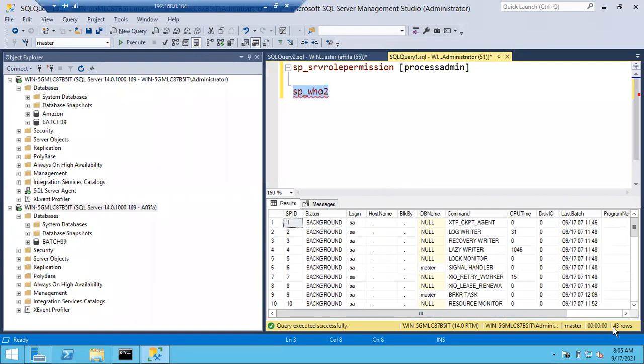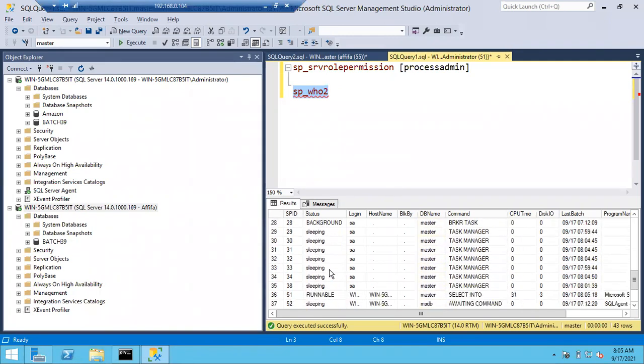See 43, earlier 46, now 43. I closed some of the sessions. See here, some of the sessions are here. 1 to 50 sessions are background sessions. Okay, SQL Server will use 1 to 50 sessions as background sessions. In that 50 sessions, currently 38 background sessions are running. Okay, remaining 12 are not running.